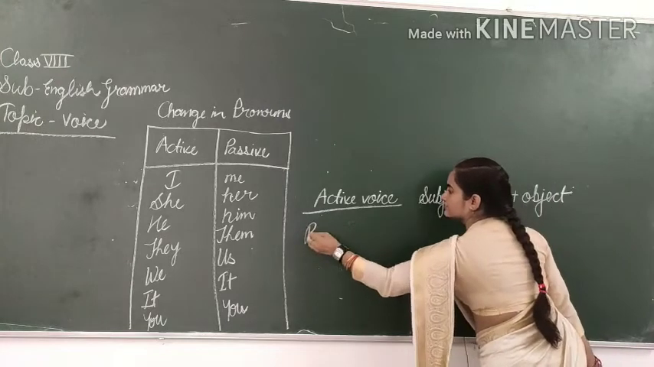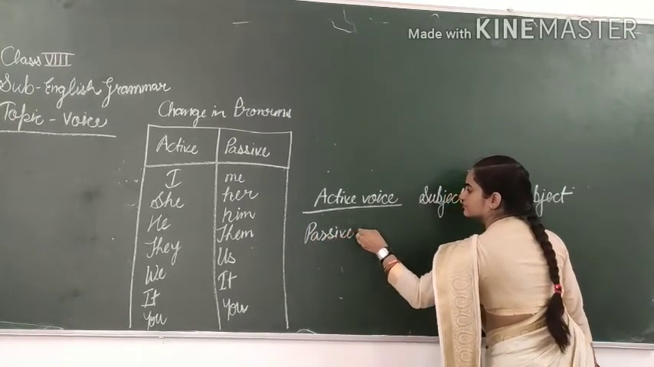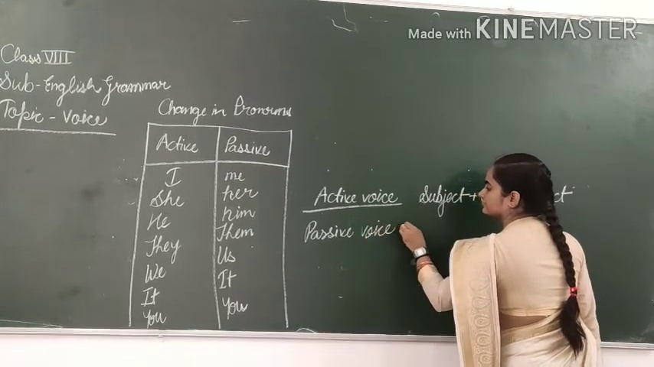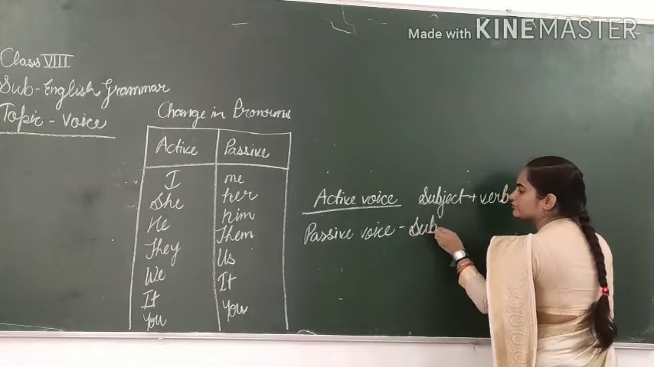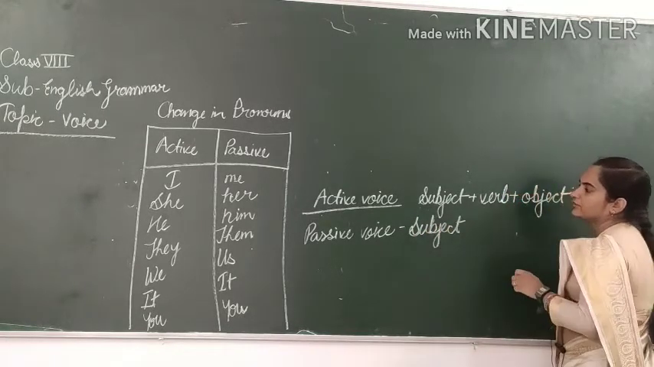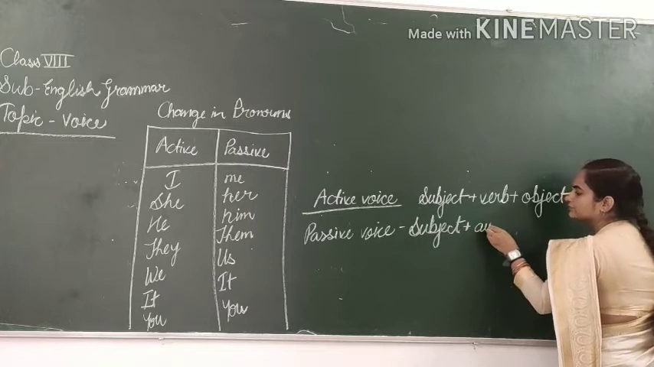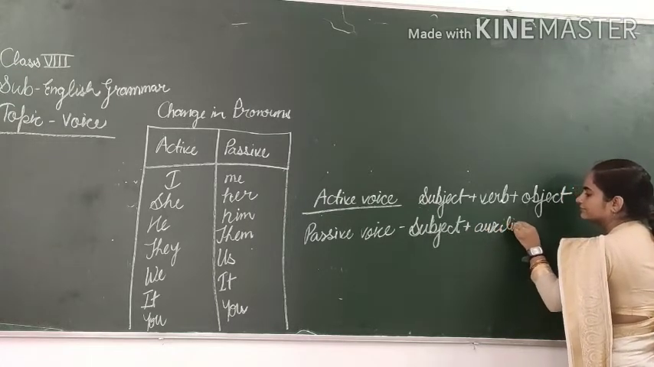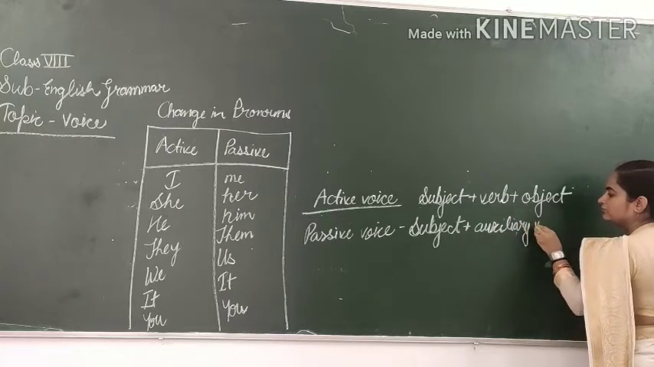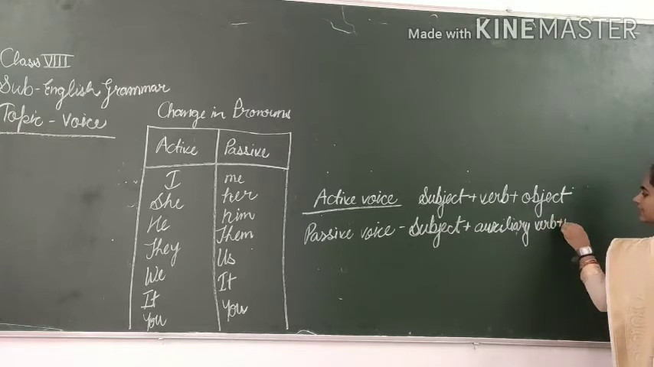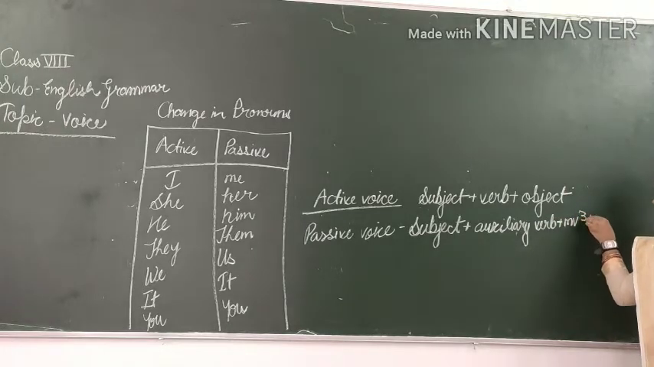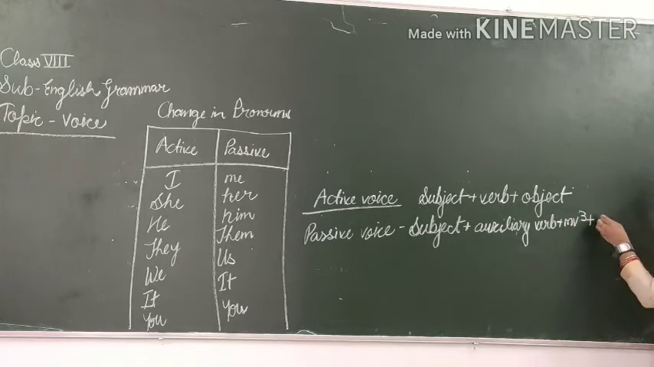Passive voice, the structure of passive voice: firstly the passive subject, which is actually the object of the active sentence, plus auxiliary verb, then V3, means past participle, after that by, and then object, which is actually the active subject.